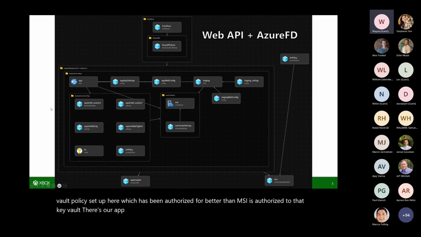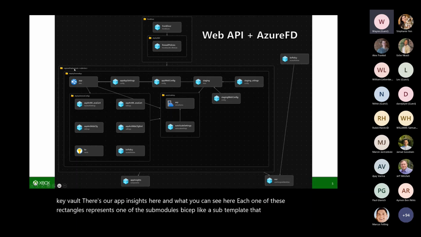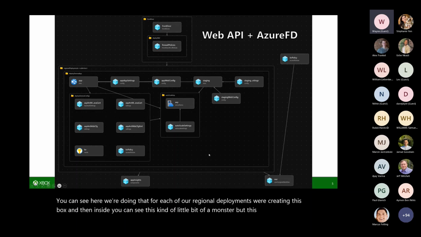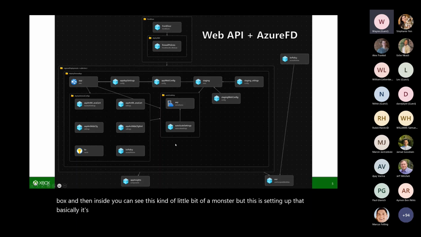And what you can see here, each one of these rectangles represents one of the submodules, like a sub template that we're calling. For each of our regional deployments, we're creating this box, and then inside you can see a little bit of a monster, but this is setting up our compliant app, the one that's running that monitoring agent.